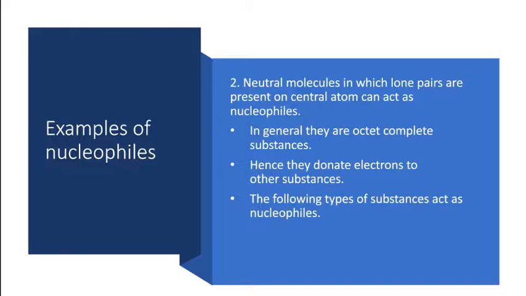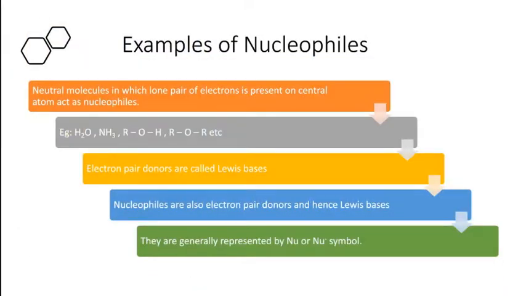And the following types of substances act as nucleophiles. So what are the different types of substances that act as nucleophiles? Let us see. Neutral molecules in which a lone pair of electrons is present on the central atom act as nucleophiles. So, neutral molecules with lone pair. Now, let's see the example. Here is the example, H2O. On the oxygen atom, two lone pairs are present.